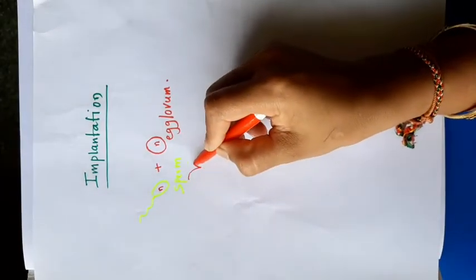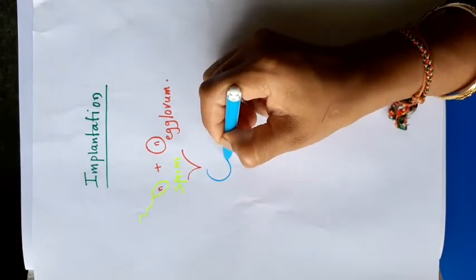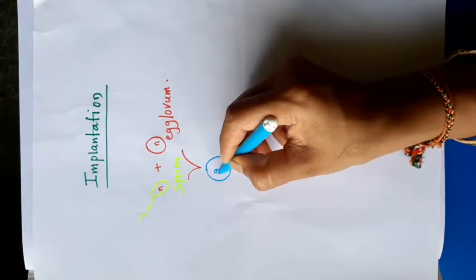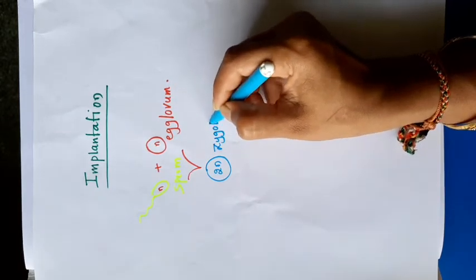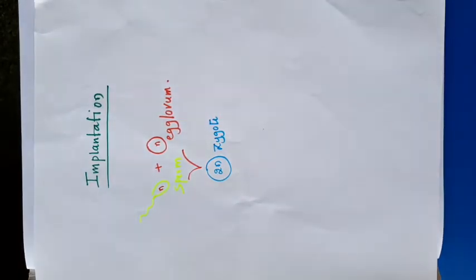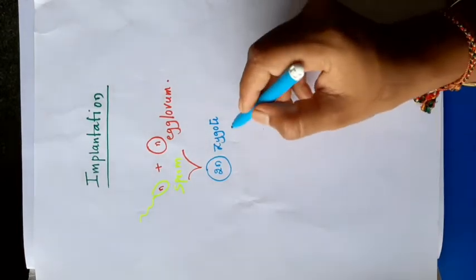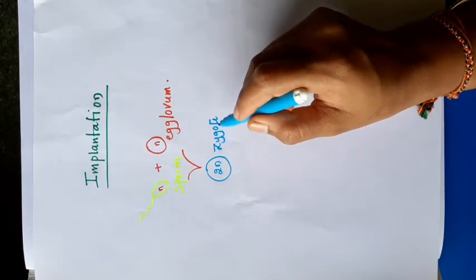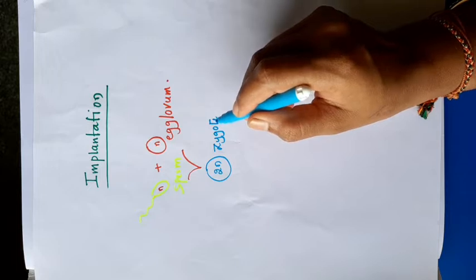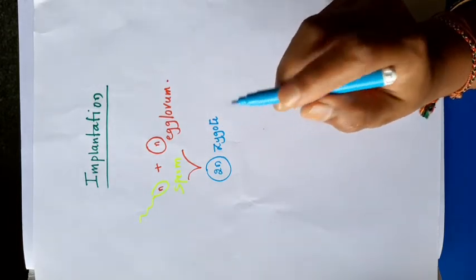When the two gametes are fused, they form the zygote, that is 2N. Zygote is 2N in condition. This is the first cell of the body, a first cell which is in diploid condition.